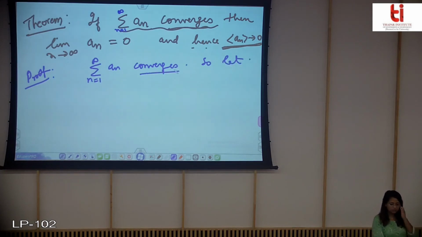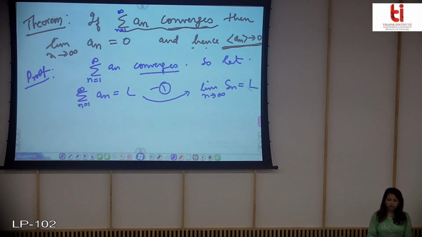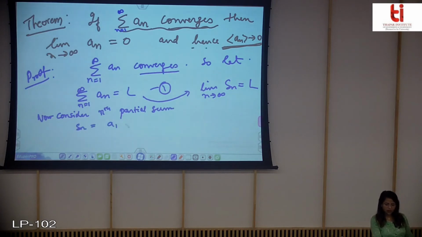Now this converges means that it will have some sum. Let that sum be L, and I gave it equation number 1. And what does this mean? This means that limit n tending to infinity Sn is also equal to L. Now if you consider the nth partial sum, that is Sn, this will be a1 plus a2 till an, the nth partial sum.